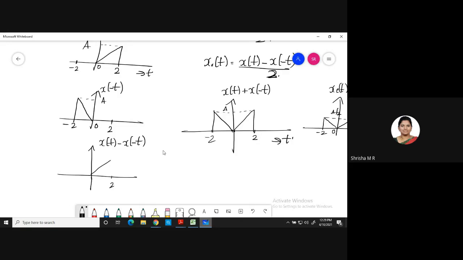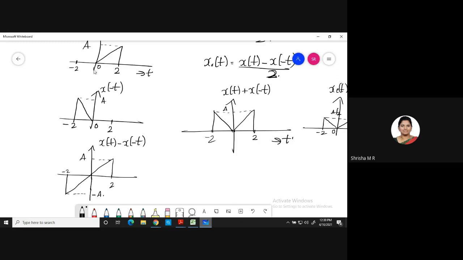At 2, we have amplitude A itself. Now compare at -2. What is amplitude at -2 here for x of t? 0. 0 minus A. What is 0 minus A? Minus A. Okay. So this signal will be like this. This is minus A. Got it? So you have this minus A here. Understood?